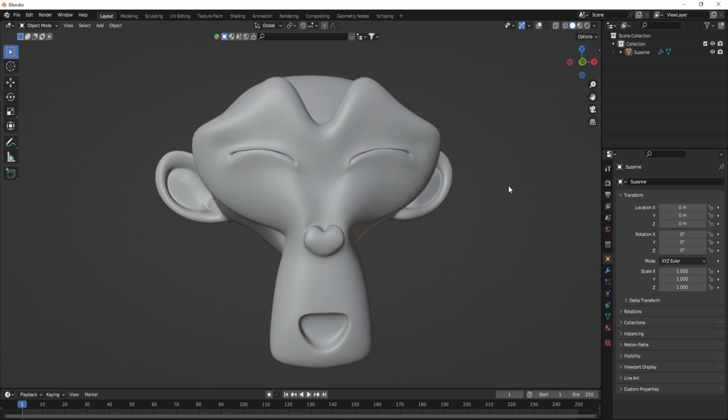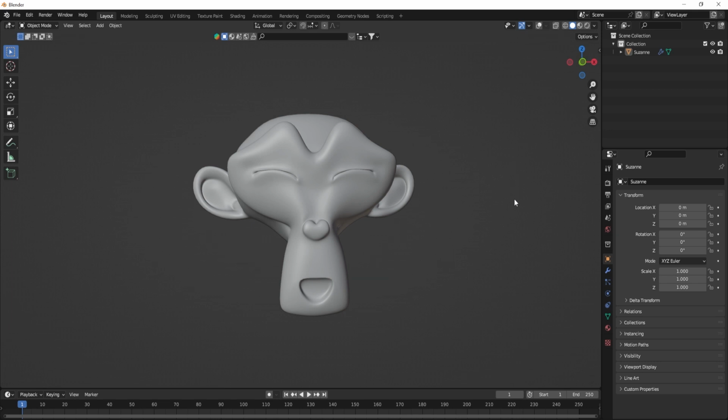I want to share my top 5 useful Blender tricks and unheard shortcuts, and I know that the last one is going to blow your mind. So let's get started.